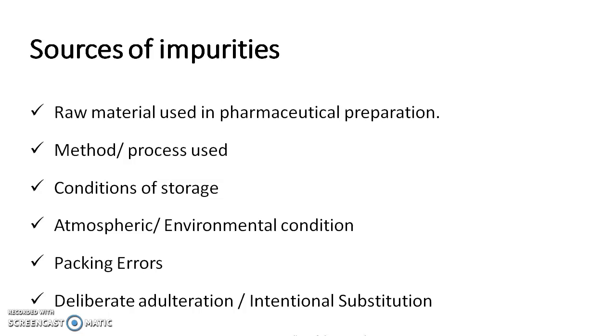Why should those pharmaceutical substances be pure? Because if impurity is already present in that substance, then it can be transferred to the formulation or the synthesis, and carried through into the end process. So raw material is one of the sources of impurities, and we need to take pure raw material to avoid the impurities.